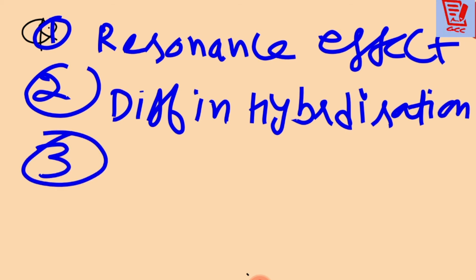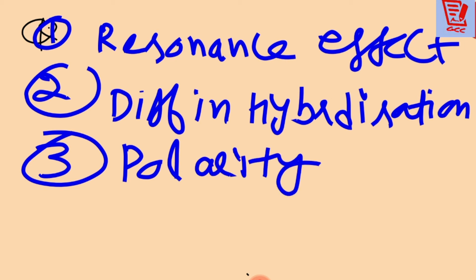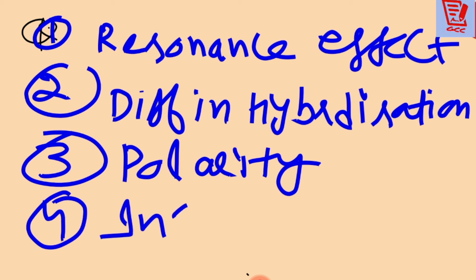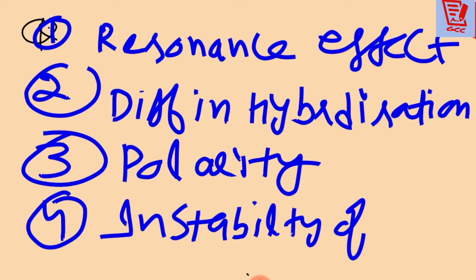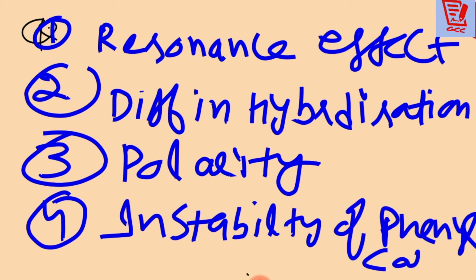Then the next one is polarity. The fourth one is the instability of the phenyl cation.